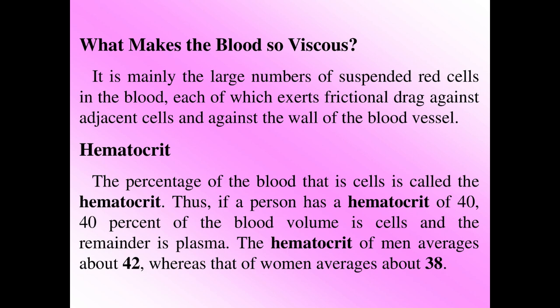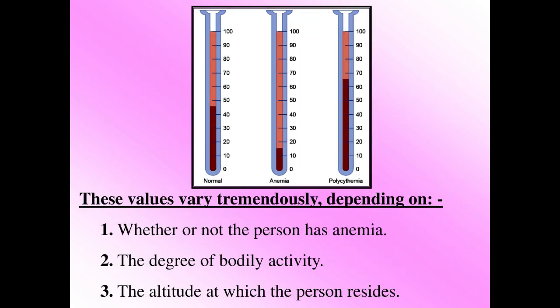Hematocrit. The percentage of the blood that is cells is called the hematocrit. Thus, if a person has a hematocrit of 40, 40% of the blood volume is cells and the remainder is plasma. The hematocrit of men averages about 42, whereas that of women averages about 38, as shown in this photo. These values vary tremendously, depending on, 1, whether or not the person has anemia; 2, the degree of bodily activity; 3, the altitude at which the person resides.